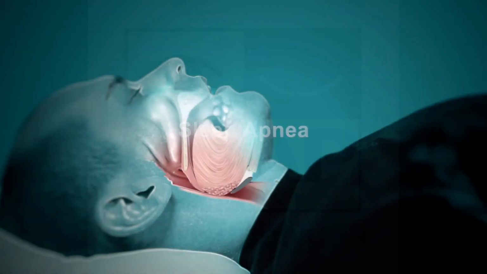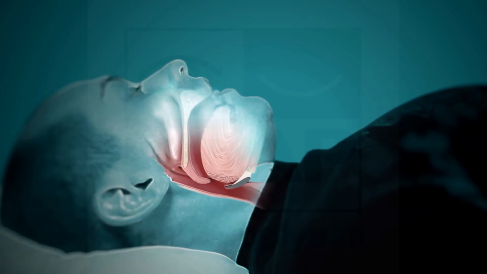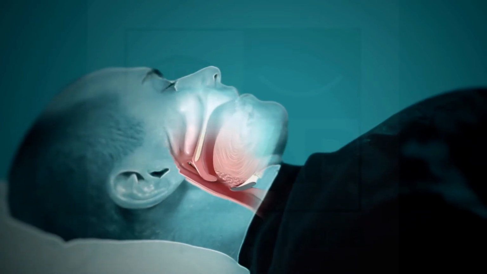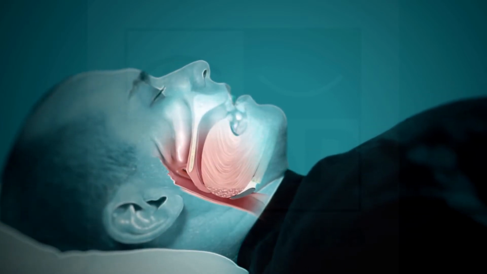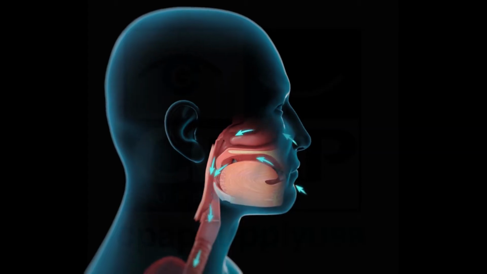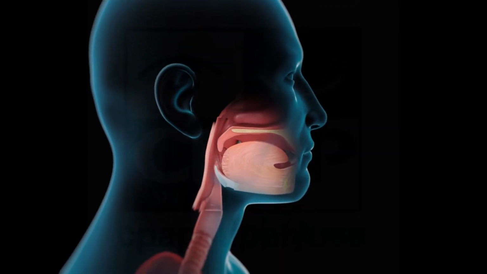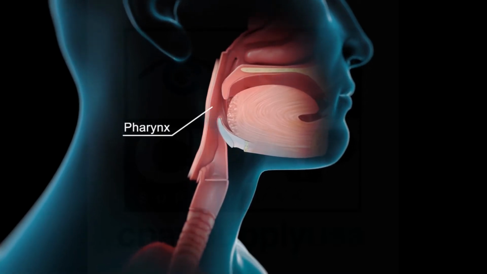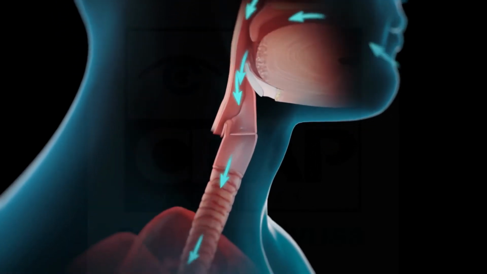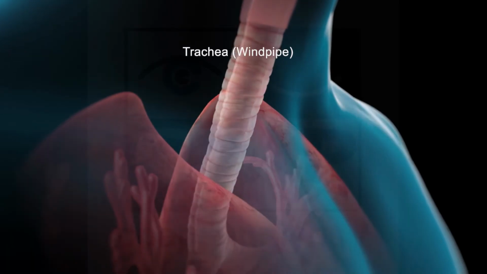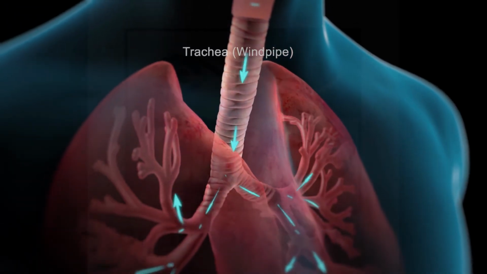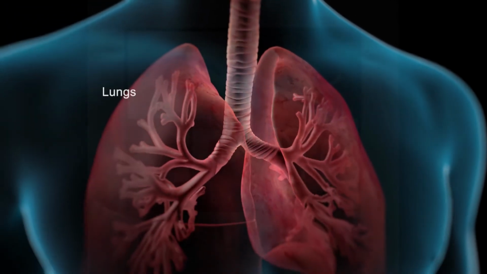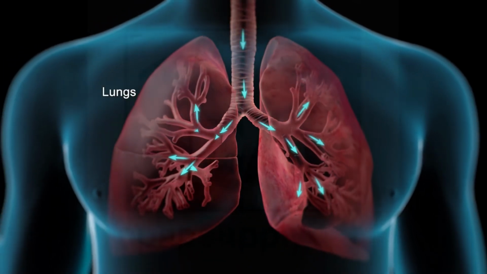If you have obstructive sleep apnea, your breathing pauses for brief periods while you're asleep. Normally, when you breathe in, air flows in through your mouth and nose and down your throat, also called the pharynx. Air then flows down your windpipe or trachea, spreading through a tree-like structure of smaller tubes into your lungs.